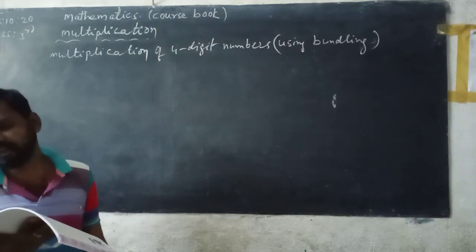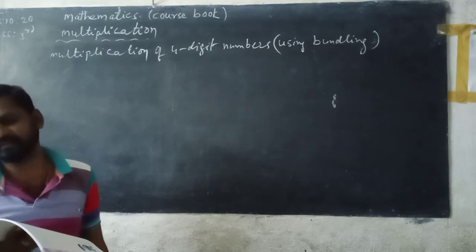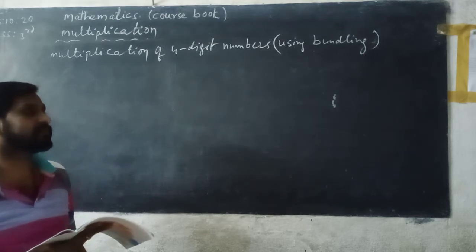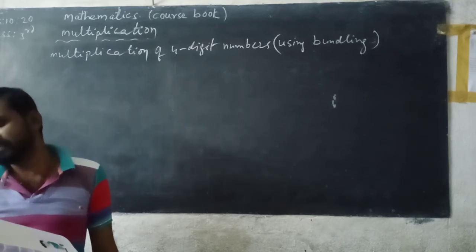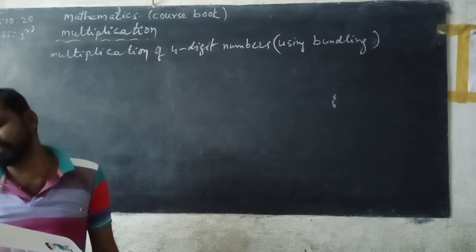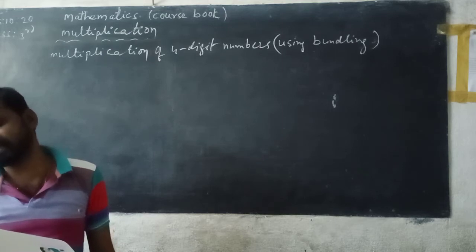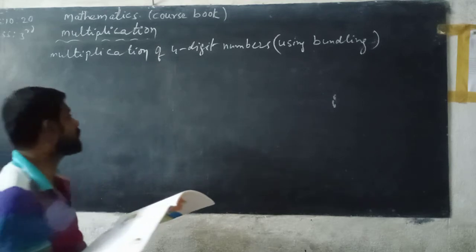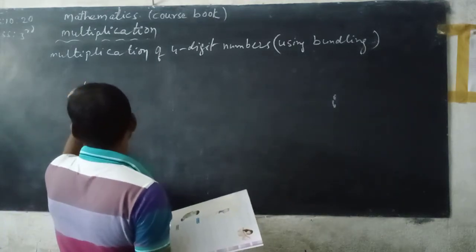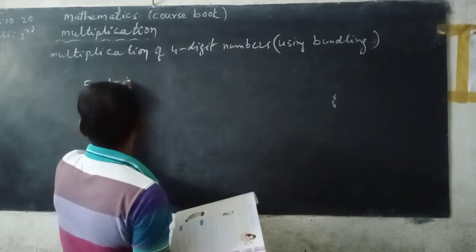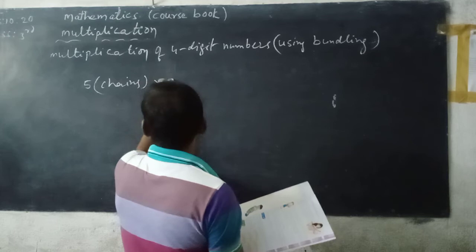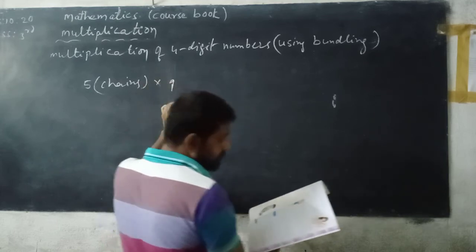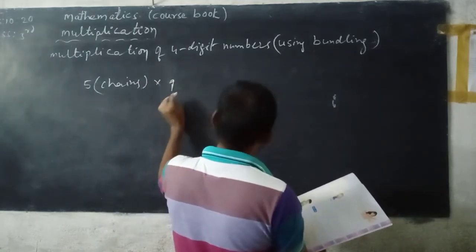Reshmi, why did you add the beads 5 times? See here, 9 5s are 45. So, could you have done the same by using multiplication instead? Reshmi did multiplication as follows. So, how many chains are there? Total chains 5. In each chain, how many beads are there? 9 beads. Beads per chain.